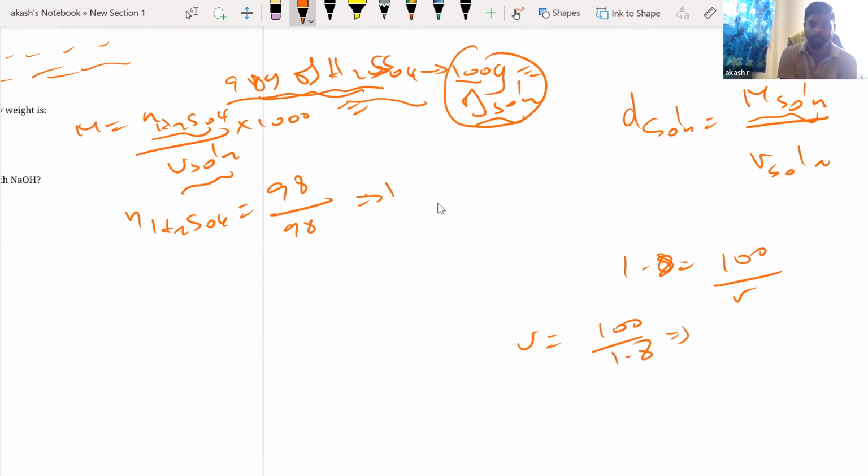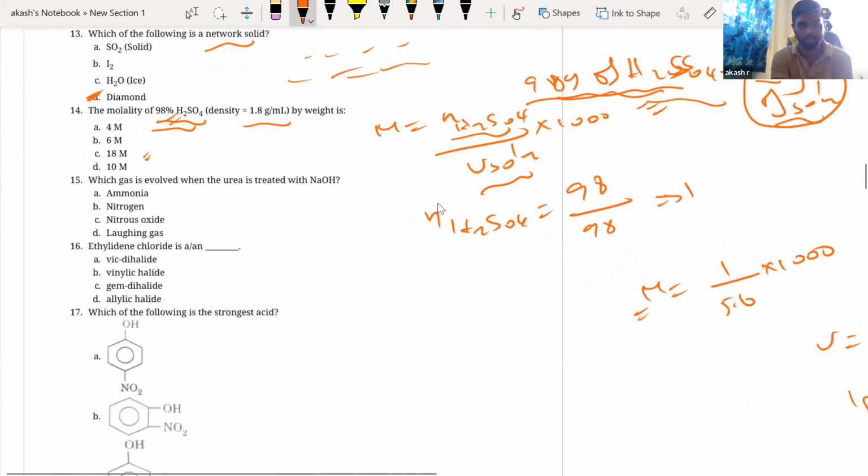So volume is nothing but 100 divided by 1.8. Approximately how much will that be? Yeah, 5.6 approximately. So the molarity calculation now becomes 1 divided by 5.6, into 1000. This is what you will be getting. So do the calculation and you'll be able to get the answer easily.